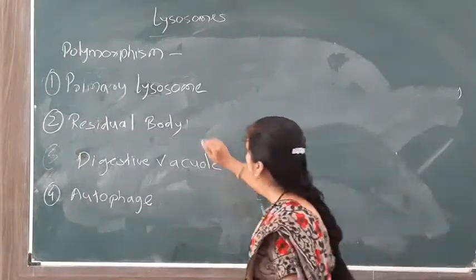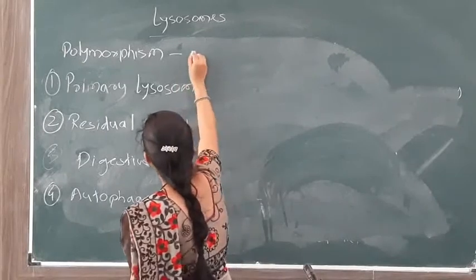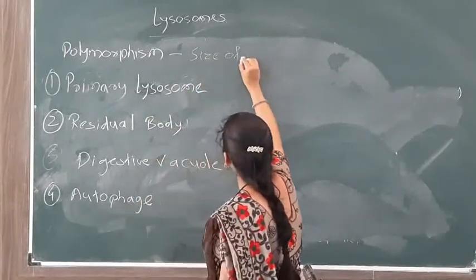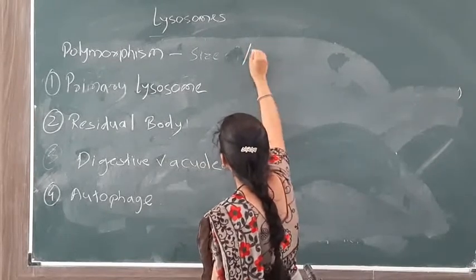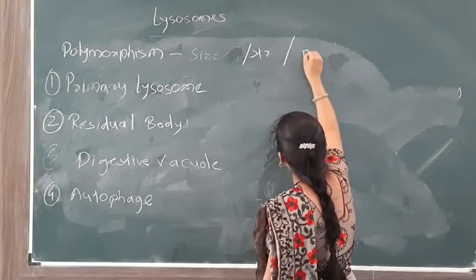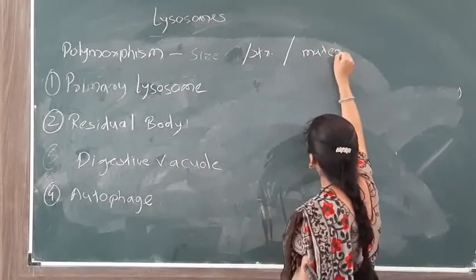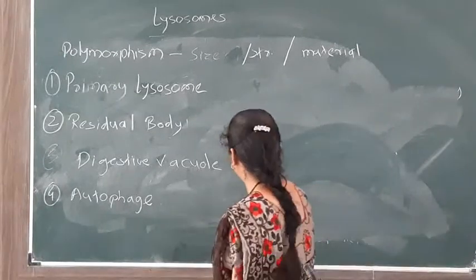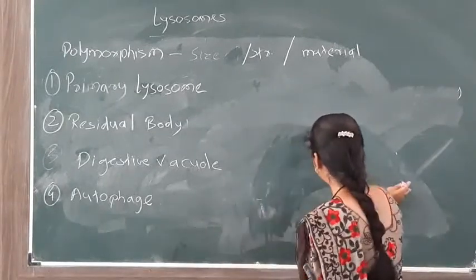These forms are due to the size of the structure and the material in this lysosomal body. In the diagram we see all the structures.